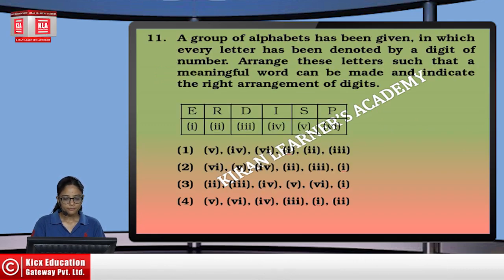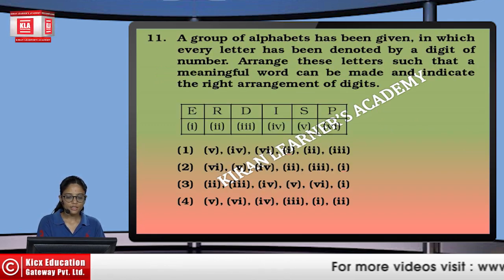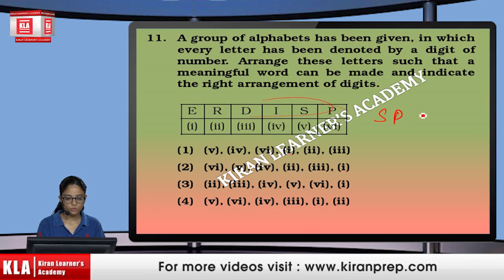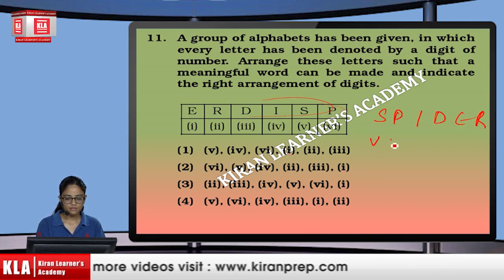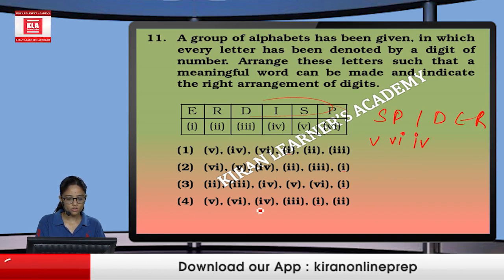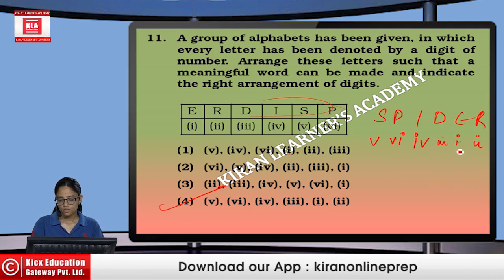Next, let's see. It is asking again that we have to arrange the words and form a meaningful word. So what we can do is "spider" can be formed, then 5th, 6th, 4th, 5th, 6th and 4th. So it is option number 4, then 3rd, 1st and 2nd.